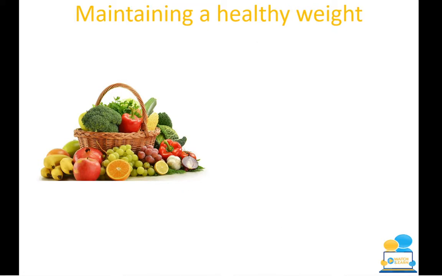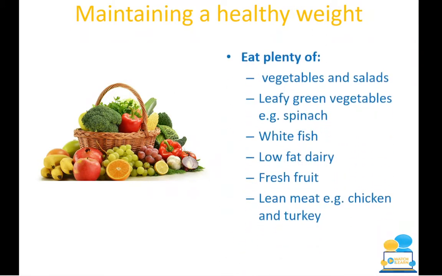So when you are maintaining a healthy weight, you are thinking of the rainbow. So these are the likes of your fruit and veg. So eat plenty of vegetables, fruits and salads. So you're thinking back again to the food pyramid, and you're looking at 5 to 7 portions. Okay, so a portion could be 3 or 4 strawberries, or it could be 1 whole apple. So you need to go back to the food pyramid and see exactly what the recommendations are.